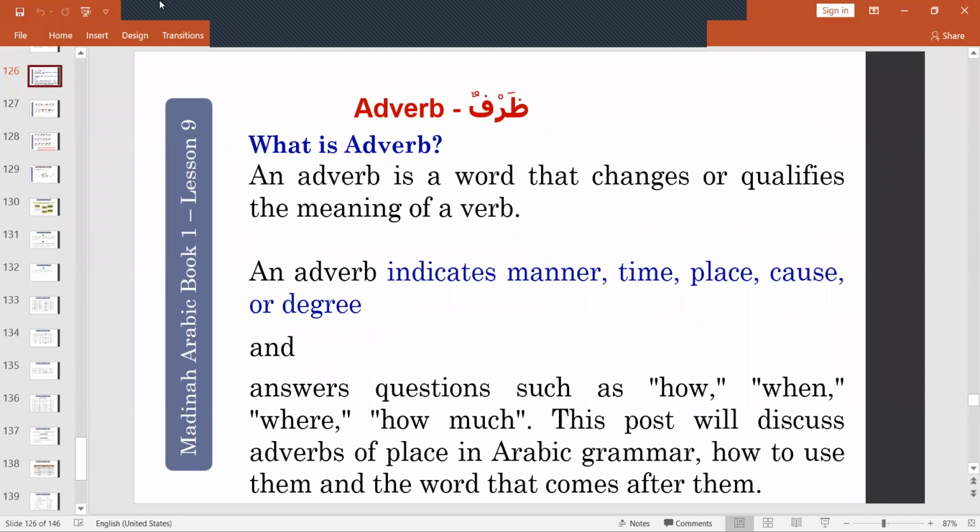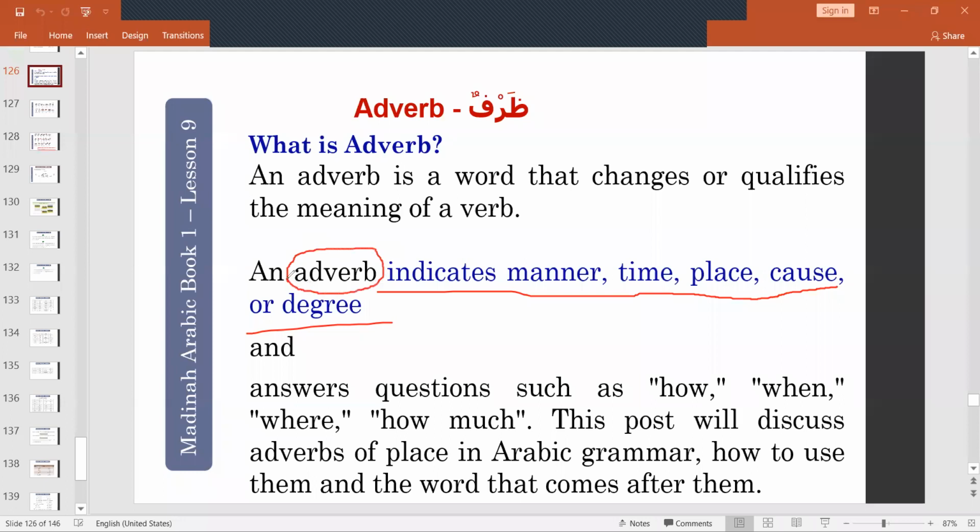In English, an adverb indicates manner, time, place, cause, or degree. Any word which indicates these will be called an adverb.